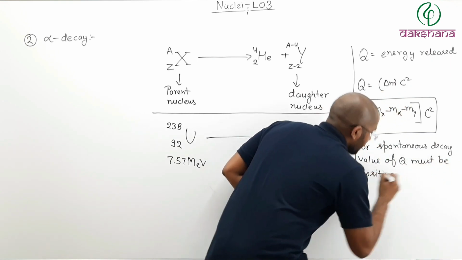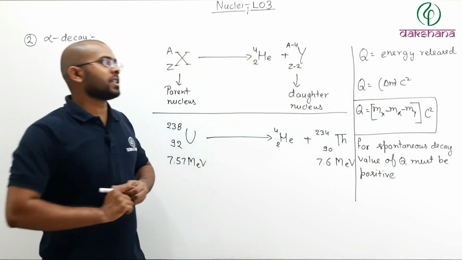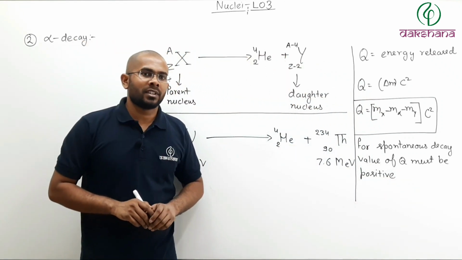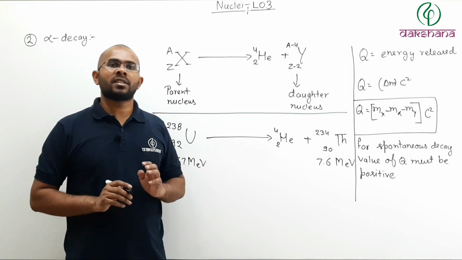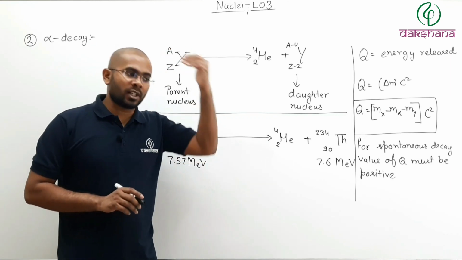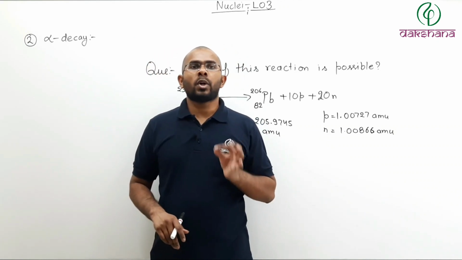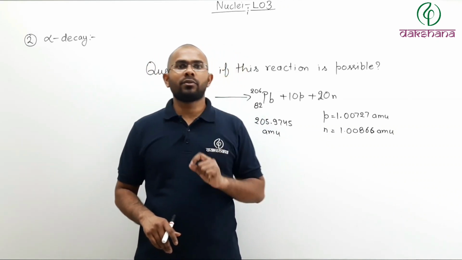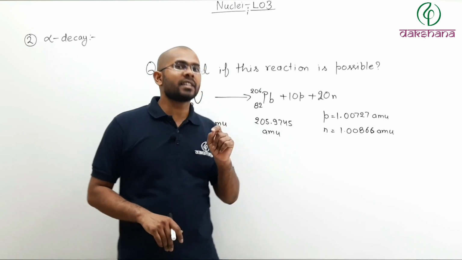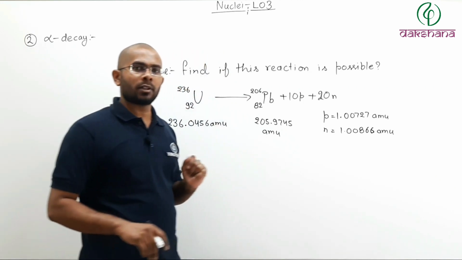If the value of Q is not positive, if the value of Q is coming out to be negative, then your process will not be spontaneous. That process will not take place at all. Now, in order to elaborate the point of what the Q value of a spontaneous alpha decay should be, let us try to solve a question.